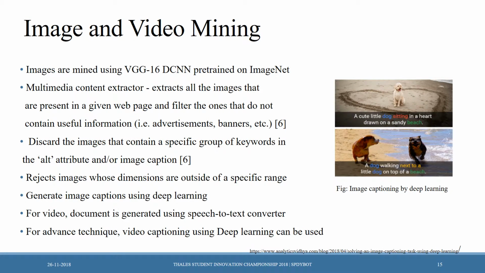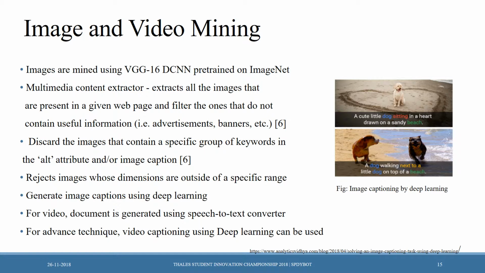For multimedia mining, images and videos are mined using deep learning techniques as well. As an example, images are mined using the VGG16 deep convolutional neural net pre-trained on ImageNet. We have a multimedia content extractor, which extracts all the images that are present in a given web page and filters the ones that do not contain useful information like advertisements, banners, etc. It also discards the images that contain a specific group of keywords in the attribute or in the image caption.